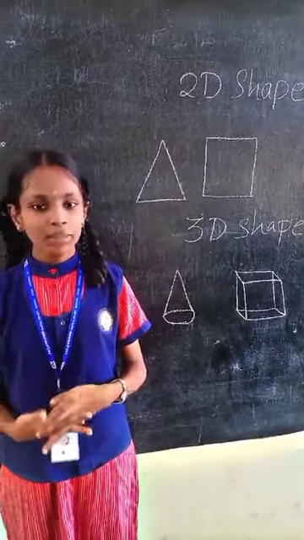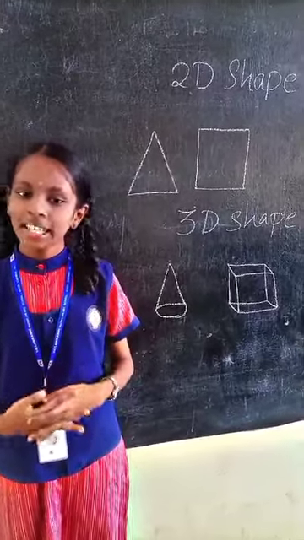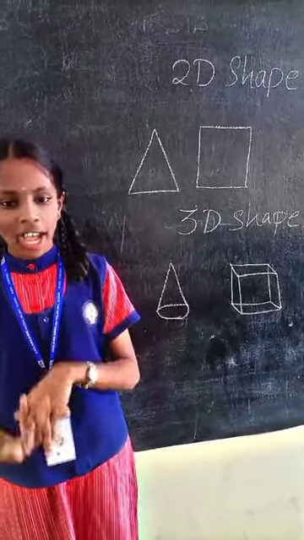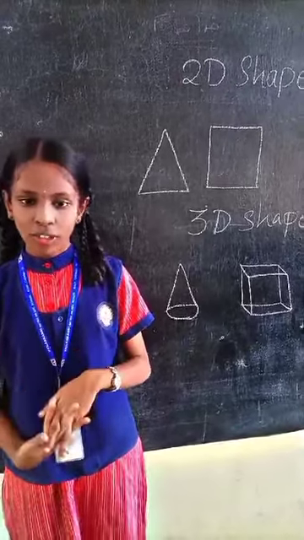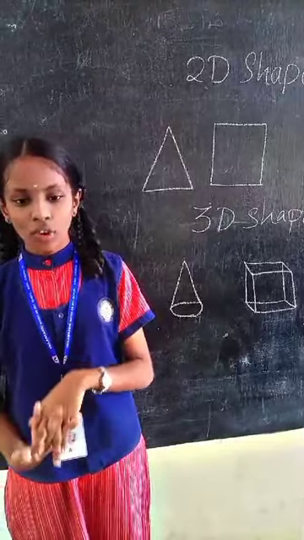Do you know the difference between 2D and 3D? 2D means two-dimensional shape, that is length and breadth. 3D means three-dimensional shape, length, breadth and height. 2D shapes have area, they do not occupy any volume. 3D shapes have surface area and a volume.